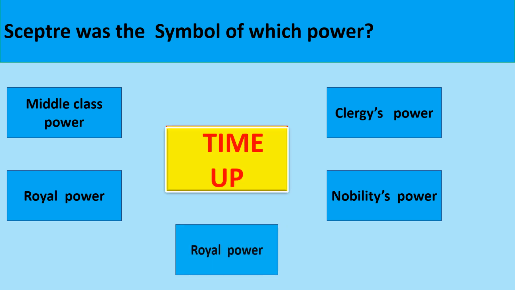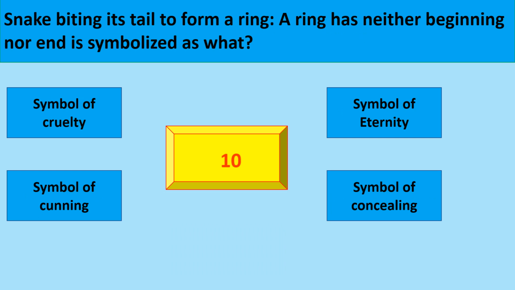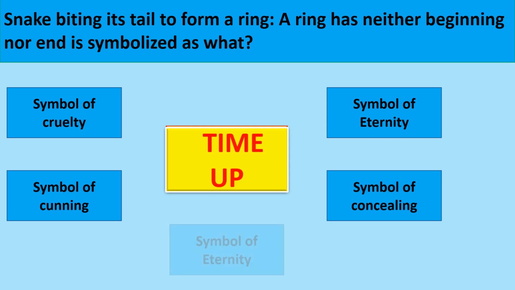The correct option is royal power. Snake biting its tail to form a ring. A ring has neither beginning nor end, it is symbolized as what? The correct option is symbol of eternity.